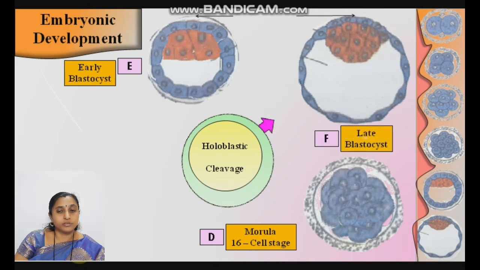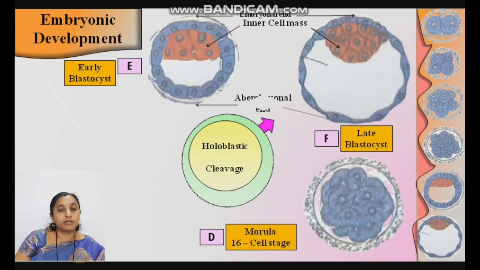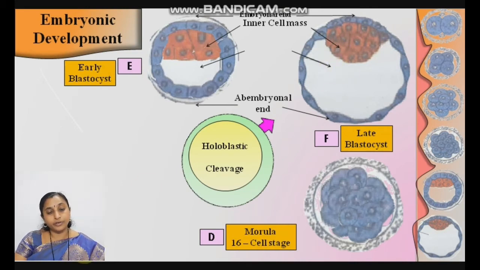Late blastocyst. The formation from morula up to the late blastocyst is known as blastulation. Blastulation is the process of formation of the blastula or blastocyst. What are the structures found in the blastula? In the late blastocyst, see here, no doubt there is the inner cell mass, and a space is created due to taking in of the nutritive fluid.